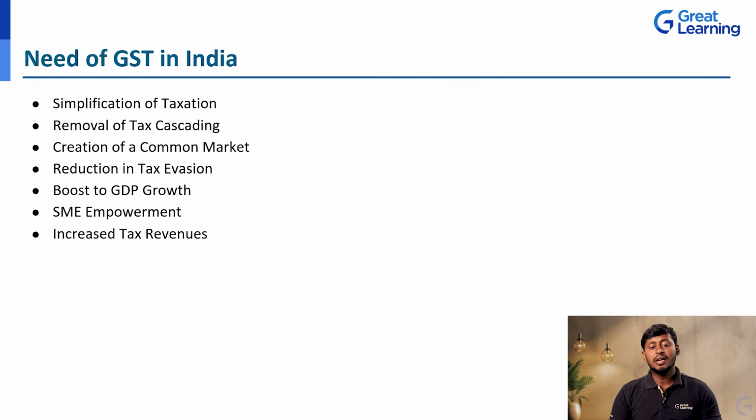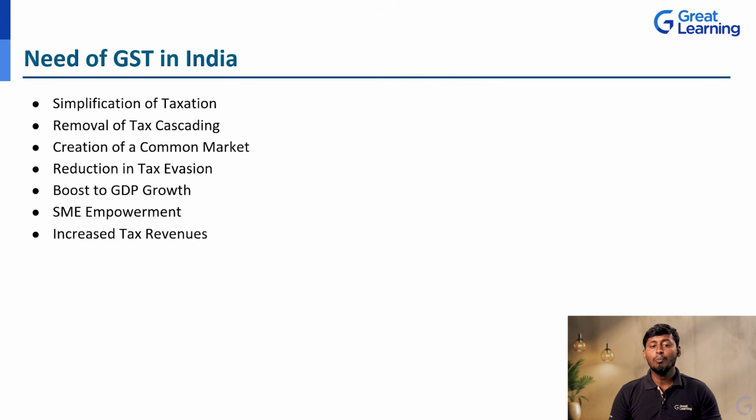And the next, reduction in tax evasion. So in the cascading effect, we already discussed the tax on tax. On raw material also we are going to pay tax. For whatever ancillary services, we are going to pay tax, and for whatever machines are required for producing that product, for that also we need to pay tax. And after that, on the cost of production we need to pay tax, and then they are going to add the MRP price, correct? So all these taxes can be evaded from the taxation system for that particular product. That is also one more need of GST.